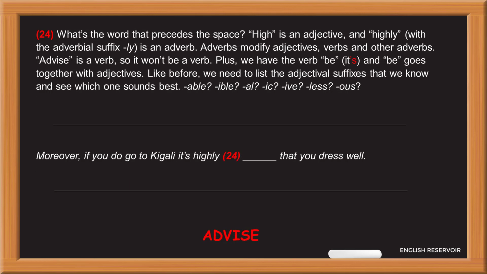24. What's the word that precedes the space? High is an adjective, and highly with the adverbial suffix ly is an adverb. Adverbs modify adjectives, verbs, and other adverbs. Advise is a verb, so it won't be a verb. Plus, we have the verb be, is, and be goes together with adjectives. Like before, we need to list the adjectival suffixes that we know and see which one sounds best. Able, ible, al, ic, if, less, ous.